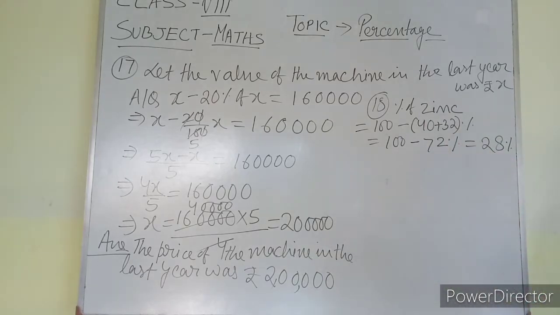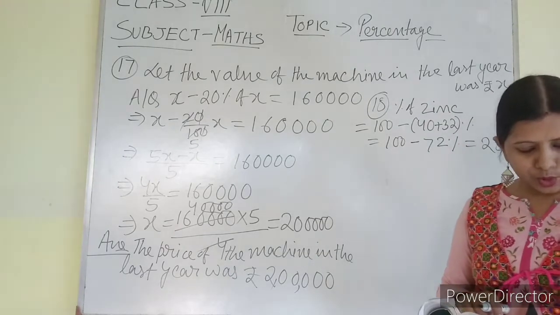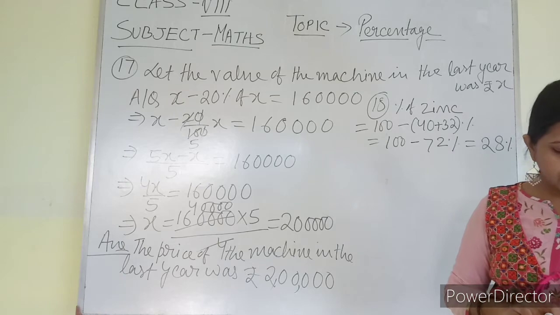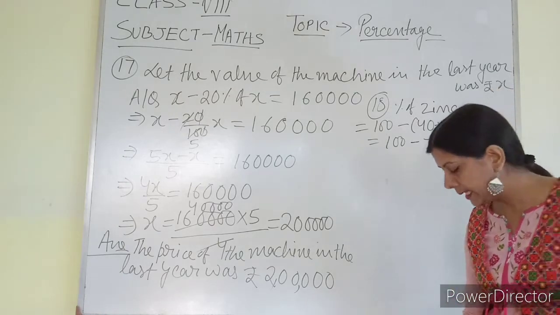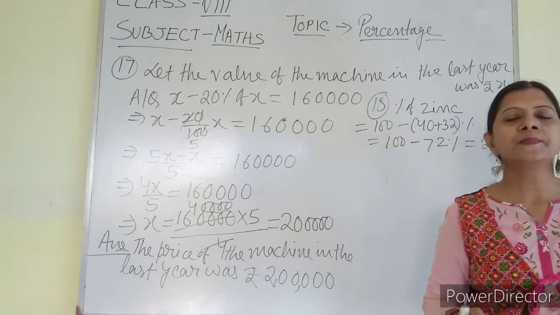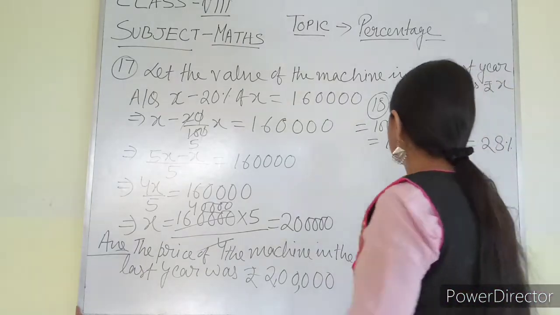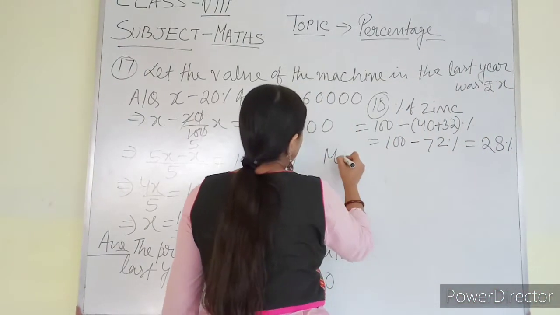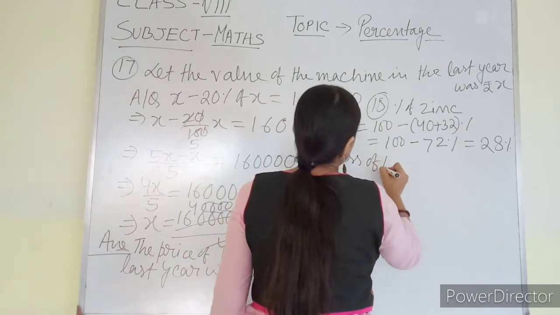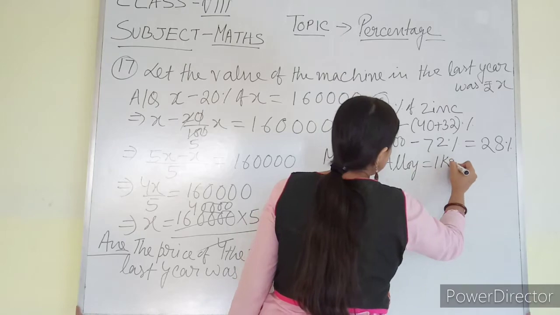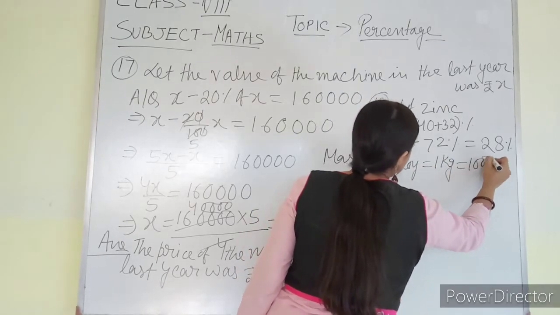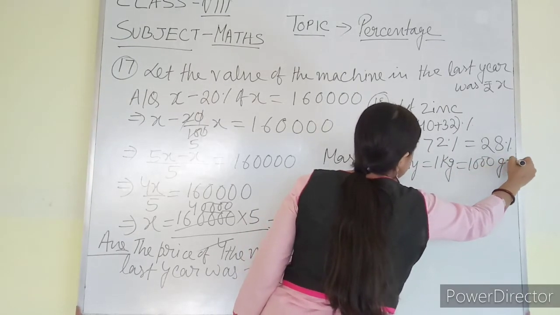This is the percentage of zinc. Now in the question it has been told that you have to find out the mass of zinc in 1 kg of alloy. The whole alloy is of 1 kg, so mass of alloy is equal to 1 kg. 1 kg means 1000 gram, that you know.